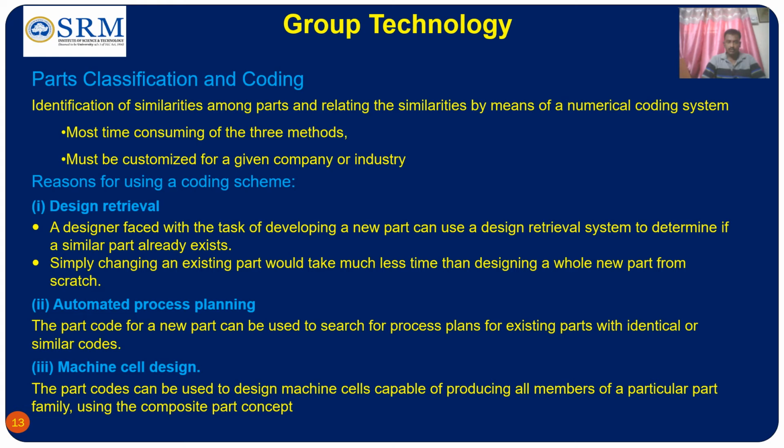Like that, a composite part concept is made, a composite part is prepared, and the process plans are made according to the composite part and stored on the computer, so that when a similar part is entered, we can design a manufacturing cell layout based on the composite part concept. That is the advantage of coding a part family.